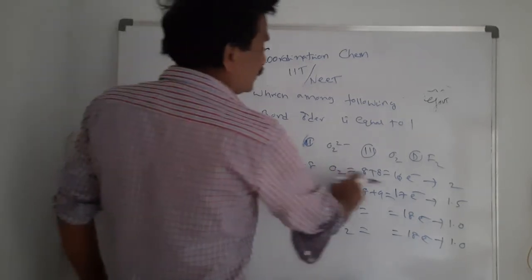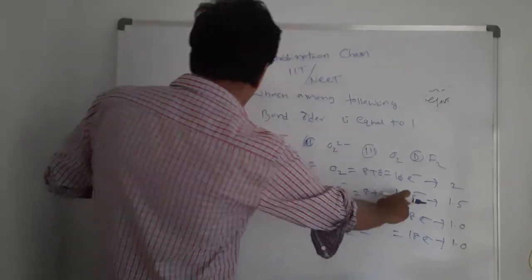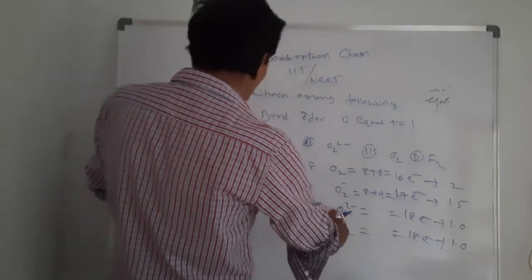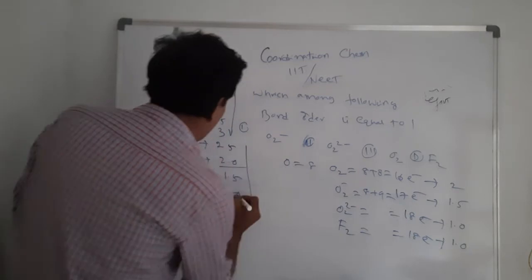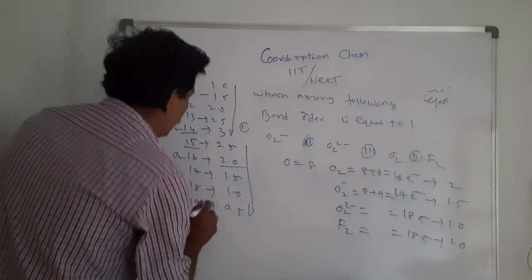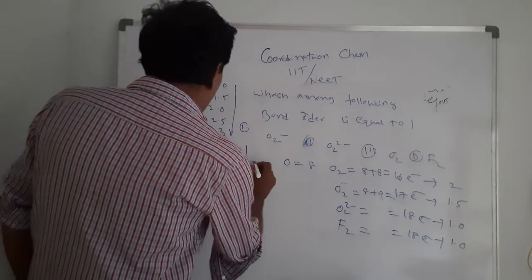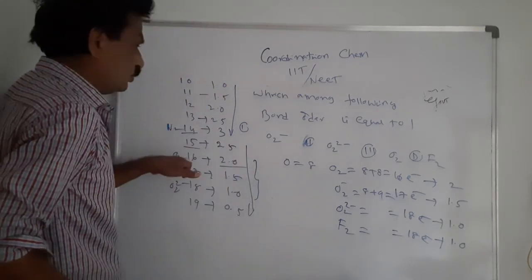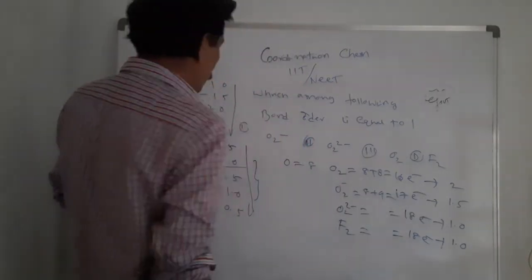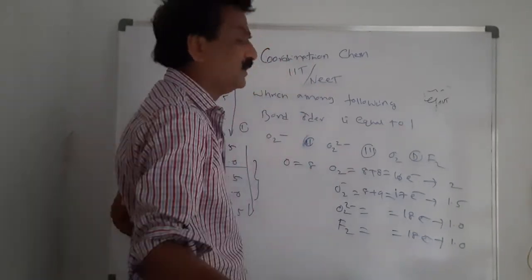You see, oxygen with 16 electrons has bond order 2. O2 minus with 17 electrons has 1.5. O2 2 minus with 18 electrons has bond order 1. At the same time, F2 is also the same.